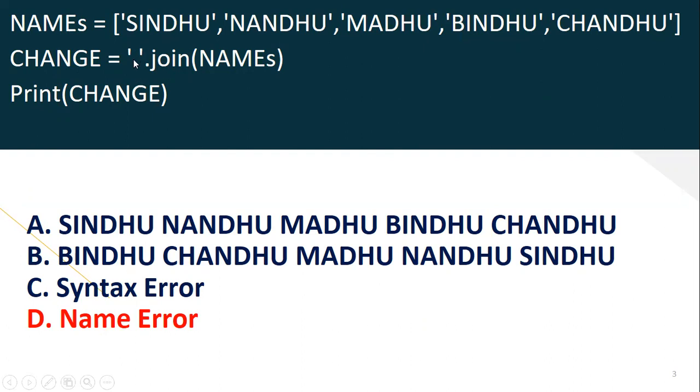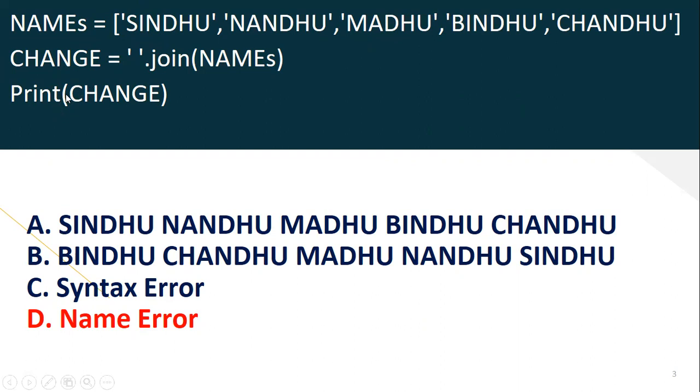Whatever you mention here acts as a separator. Here I'm mentioning just one single space, so that single space acts as a separator for joining the strings. Whatever values are present in the whole list are joined together, separated with a space.